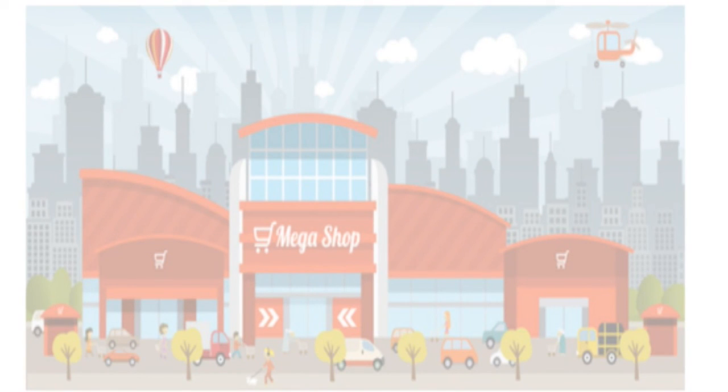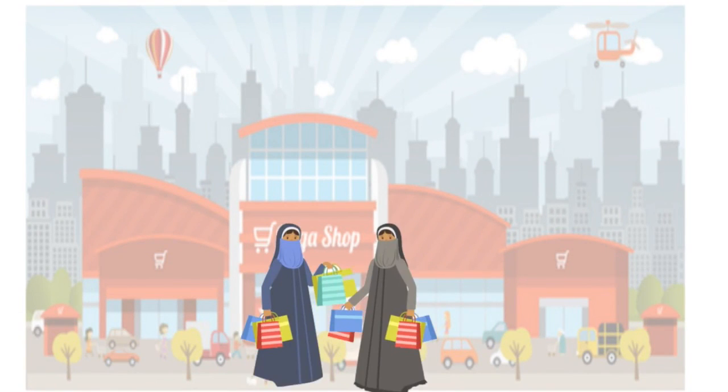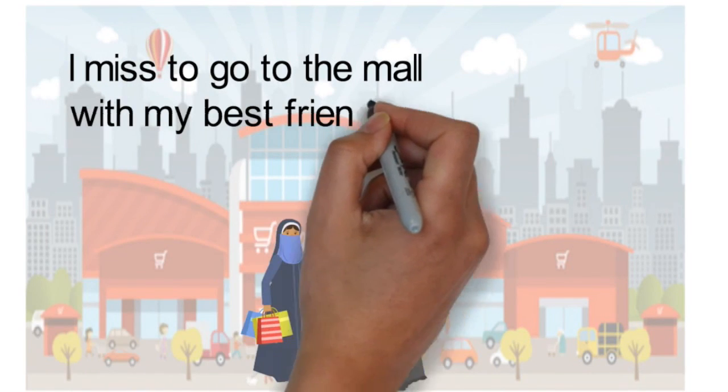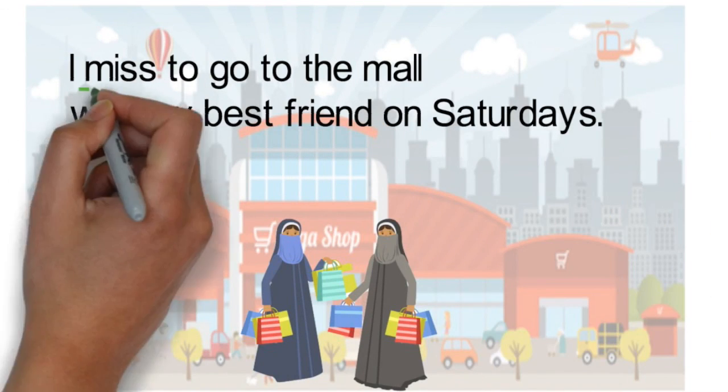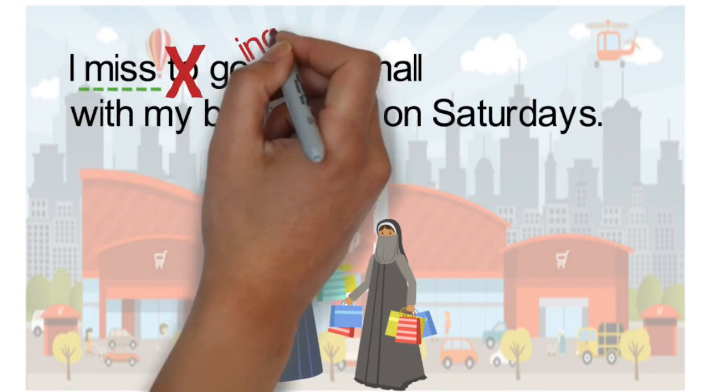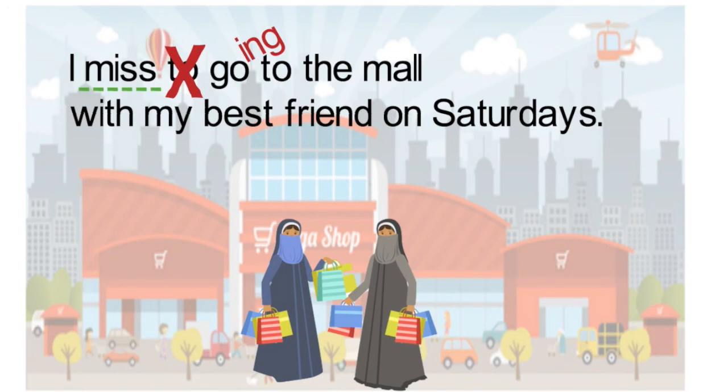Let's try and find the mistake in this sentence. I miss to go to the mall with my best friend on Saturdays. The verb in this sentence is miss. After miss, we need to add a gerund, not an infinitive. So the sentence should be, I miss going to the mall with my best friend on Saturdays.